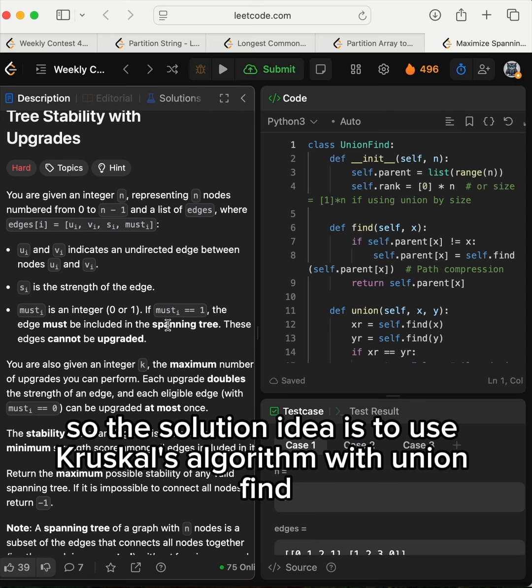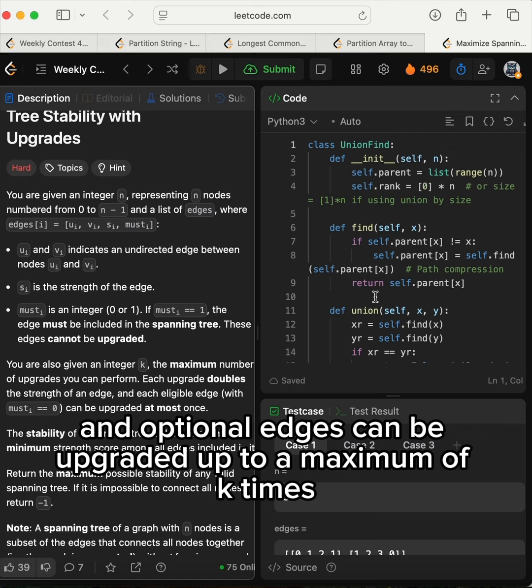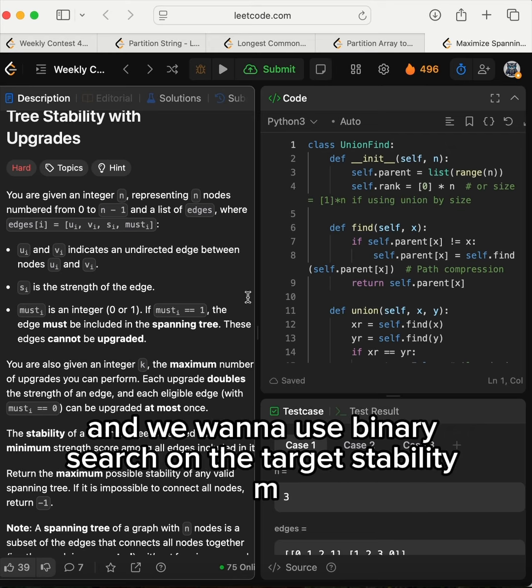So the solution idea is to use Kruskal's algorithm with union find. Clearly, all must equals 1 edges must be used, and optional edges can be upgraded up to a maximum of k times. And we want to use binary search